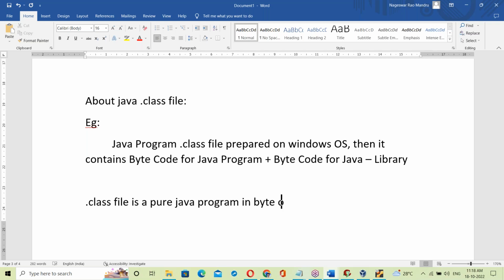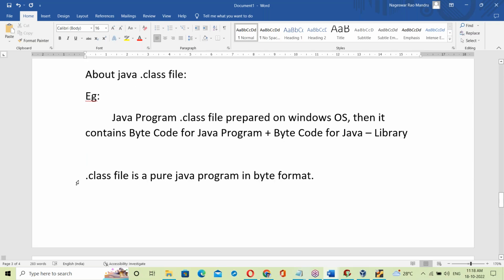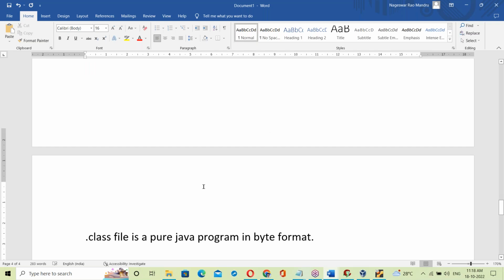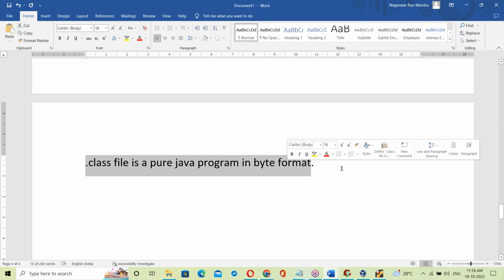Yes, in byte format. So the dot class file here is a pure Java program in byte format.